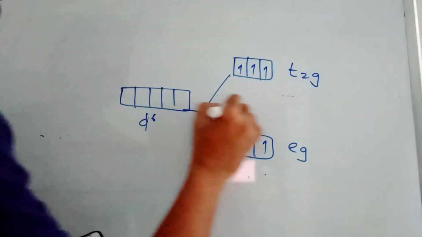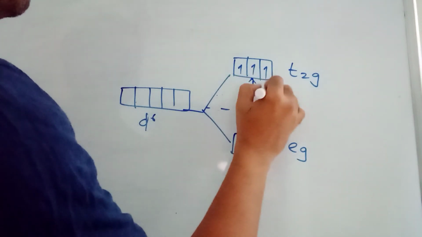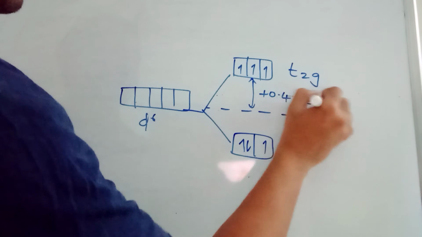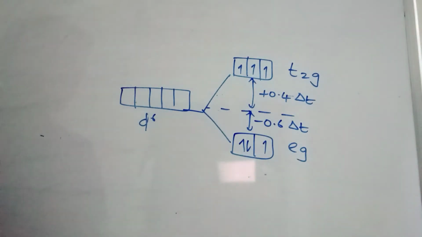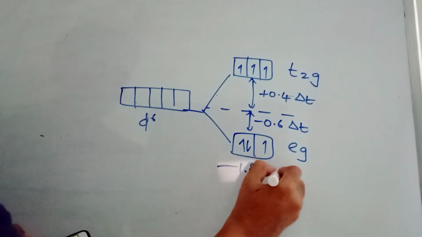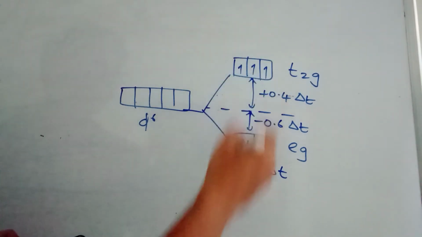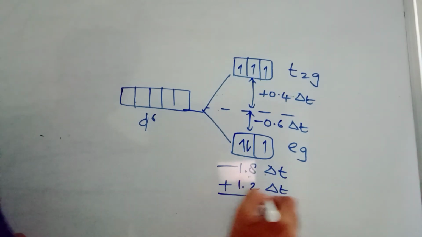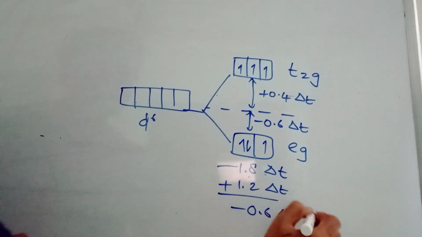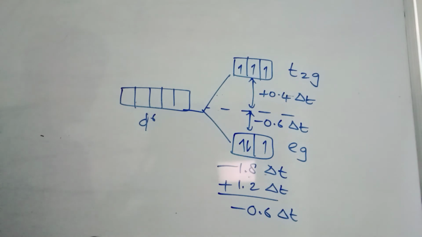Till here it is right. Plus 0.4, minus 0.6. 3 electrons are here, so it is minus 1.8. Here 3 electrons are there, so that should be plus 1.2. So the net is minus 0.6 delta T. So the option is tetrahedral and minus 0.6 delta T.